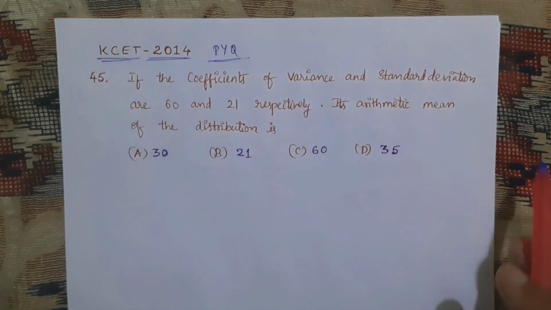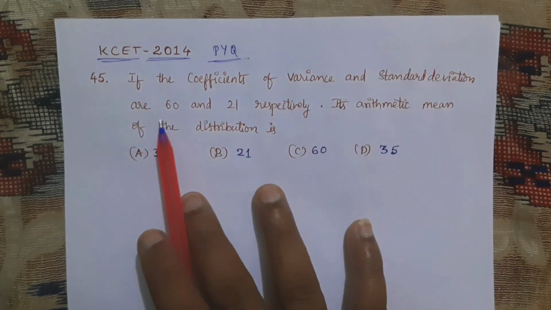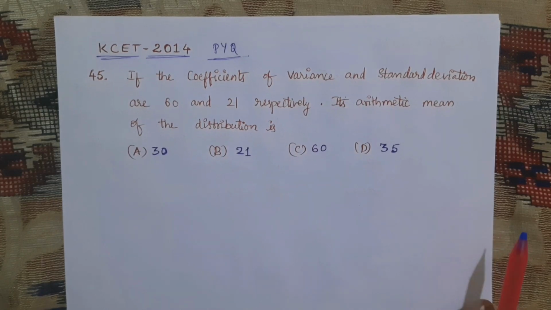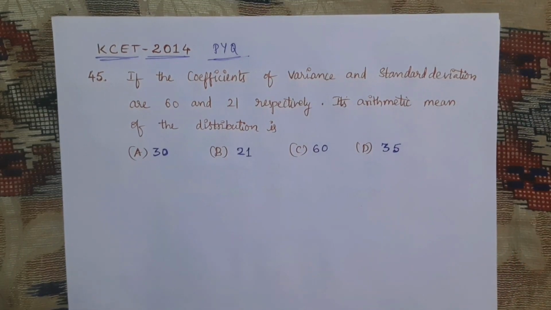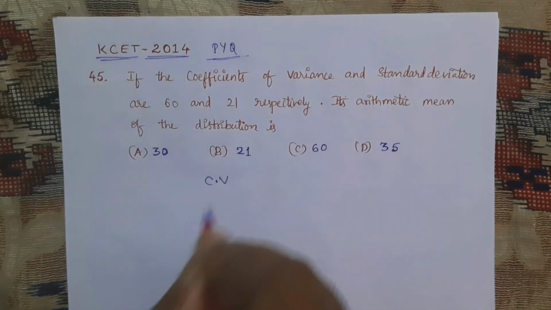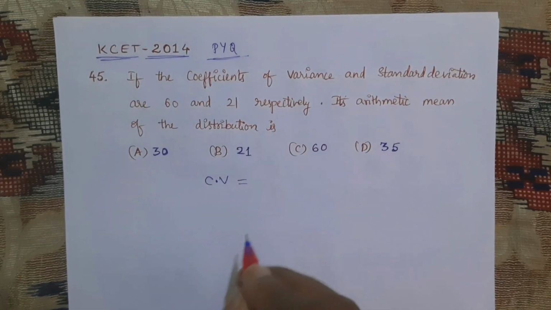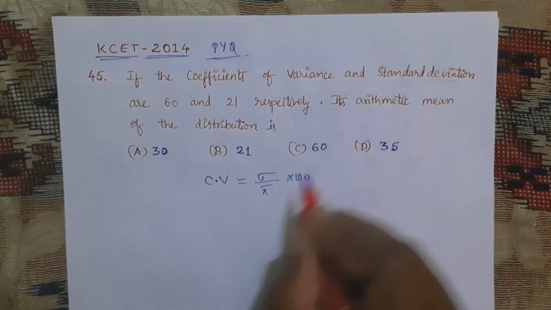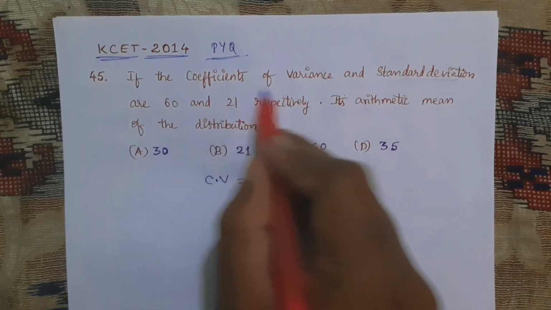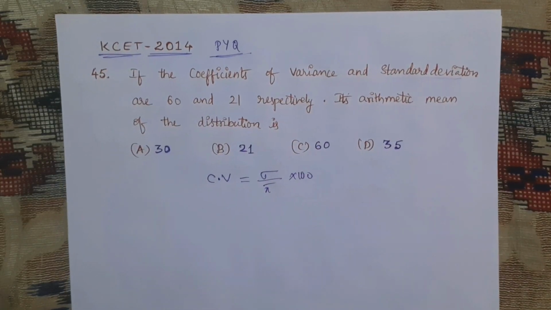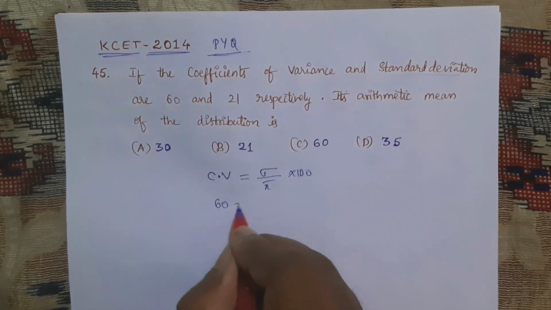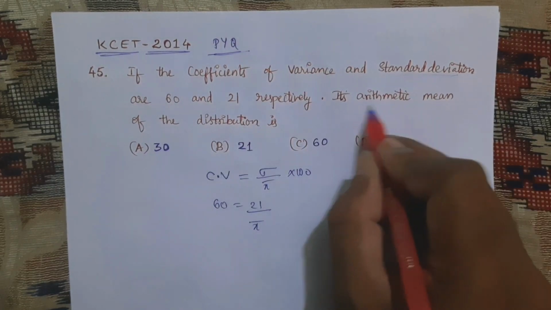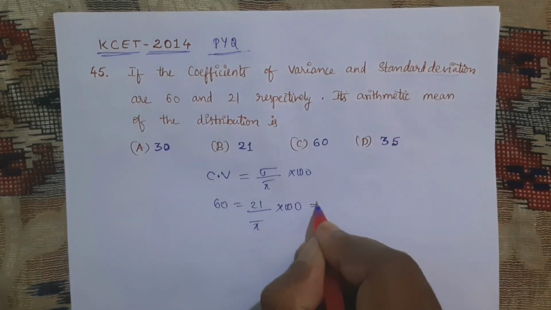If the coefficient of variance and standard deviation are 60 and 21 respectively, the arithmetic mean of the distribution is? See, previously we have discussed the formula: coefficient of variance, CV, is equal to sigma by x bar into 100, where sigma is the standard deviation, x bar is the mean, and CV is the coefficient of variance. Now CV is given, that is 60, standard deviation is given, that is 21, divided by x bar, which we are asked to find, that is the arithmetic mean, into 100.